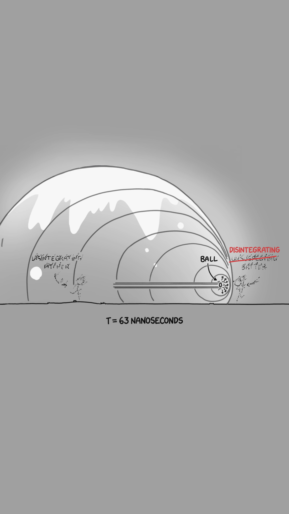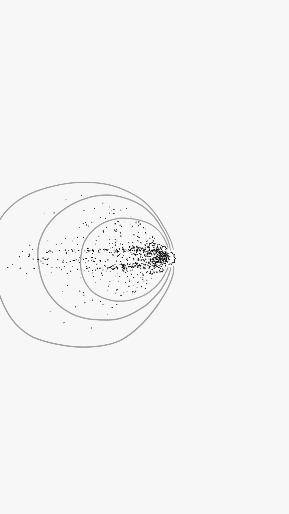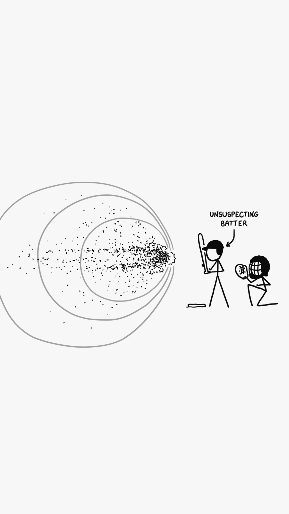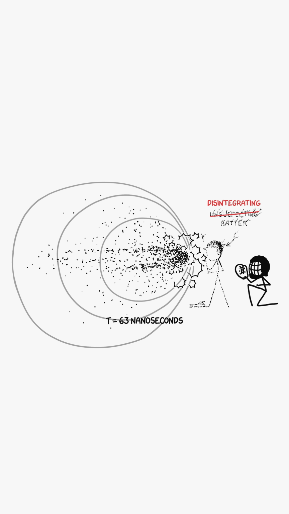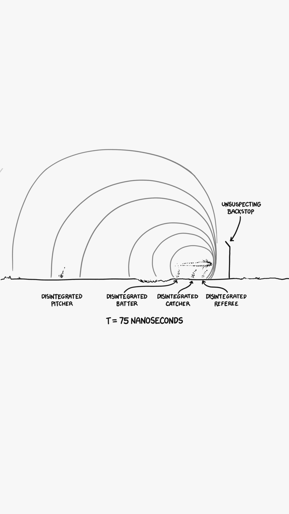After about 60 nanoseconds, the shell of X-rays arrives at home plate, and a handful of nanoseconds later, the ball hits. The batter hasn't even seen the pitcher let go of the ball, since the light carrying that information arrives at about the same time as the shockwave. Collisions with the air have eaten the ball away almost completely, and it is now a bullet-shaped cloud of expanding plasma. When it reaches the batter, the center of the cloud is still moving at an appreciable fraction of the speed of light. It hits the bat first, but then the batter, plate, and catcher are all scooped up and carried backward through the backstop as they disintegrate.